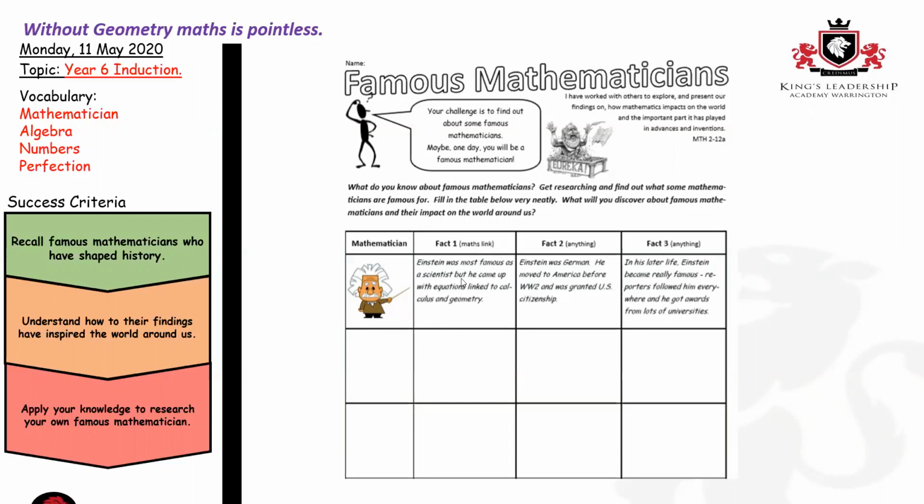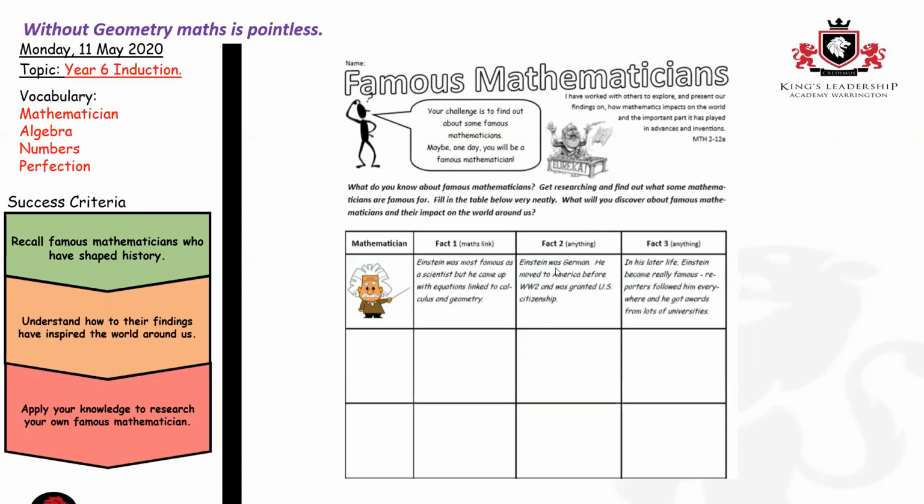Fact number one that you find out about your famous mathematician, I'd love for it to be a maths link. So I've given you this one. Einstein was most famous as a scientist, but he came up with equations linked to calculus and geometry. We're going to talk a little bit more about calculus and geometry later in the lesson. So fact number one has to be maths related. Fact number two and fact number three can be anything else.